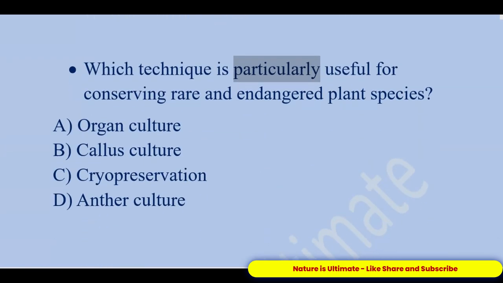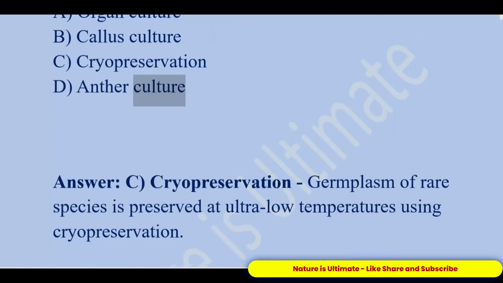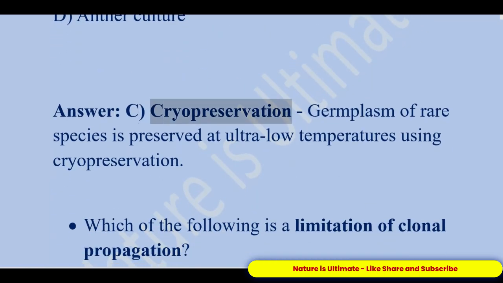Which technique is particularly useful for conserving rare and endangered plant species? A. Organ culture. B. Callus culture. C. Cryopreservation. D. Anther culture. Answer: C. Cryopreservation. Germplasm of rare species is preserved at ultra-low temperatures using cryopreservation.